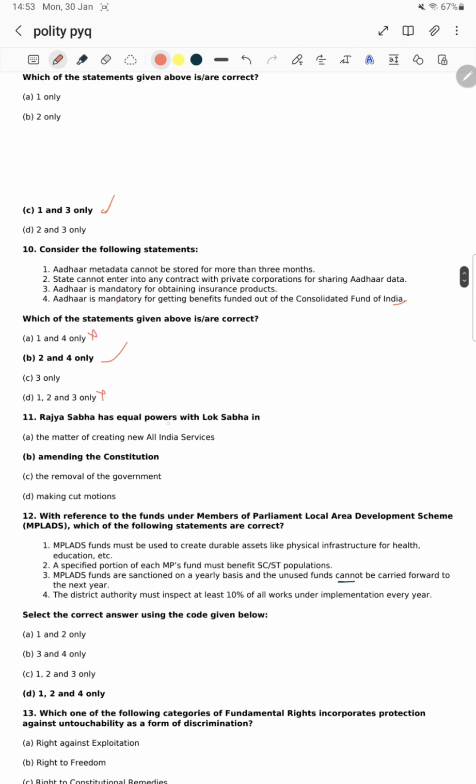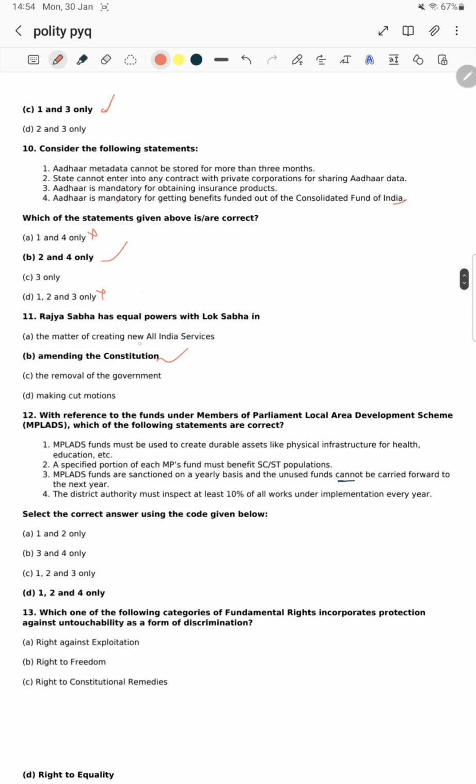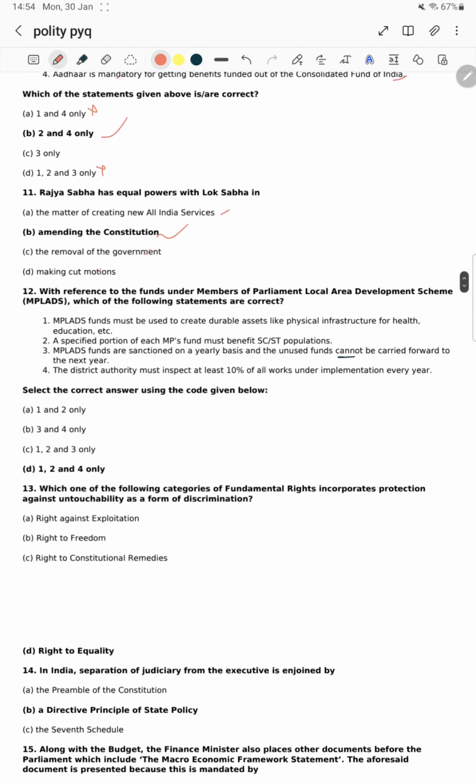Next question. Rajya Sabha has equal powers with the Lok Sabha in which respect? Amending of the Constitution, both have equal powers. Rajya Sabha has more powers for creating all-India services. Removal of the government is the Lok Sabha's power. Making a cut motion is the Lok Sabha's power. Only in amending the Constitution does Rajya Sabha have equal power.